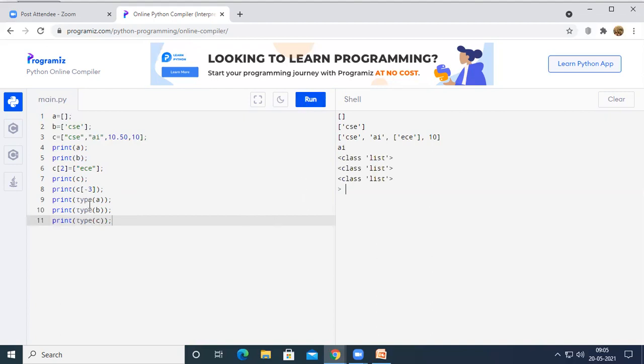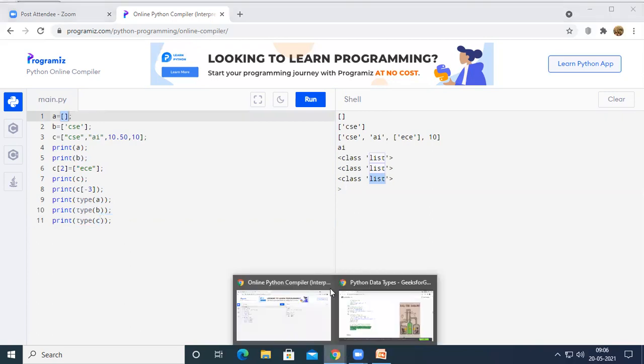If I have checked the data type of A, B, C, it has printed list. So the data type of A and the data type of B and the data type of C will be list, because on the RHS side we have given a pair of square brackets, right?